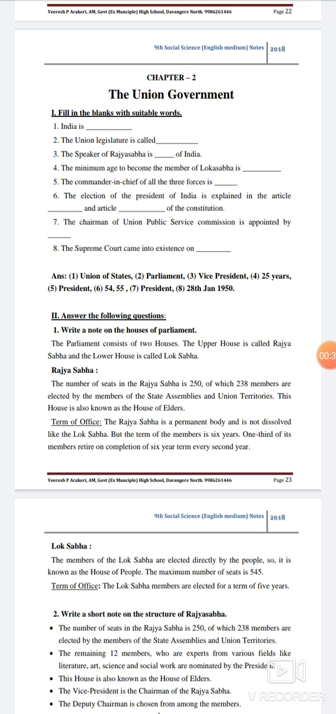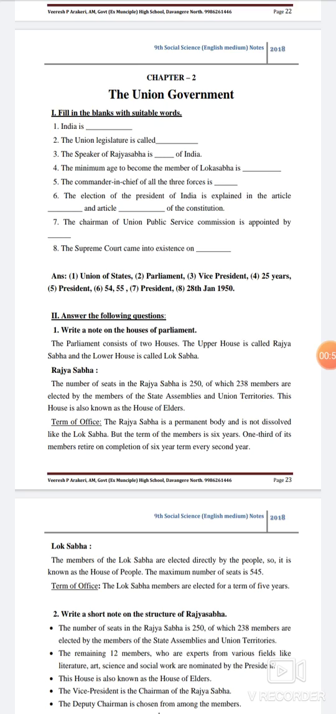And then the election of the President of India is explained in Articles 54 and 55 of the Constitution. The Chairman of the Union Public Service Commission is appointed by the President. The Supreme Court came into existence on 28th January 1950.